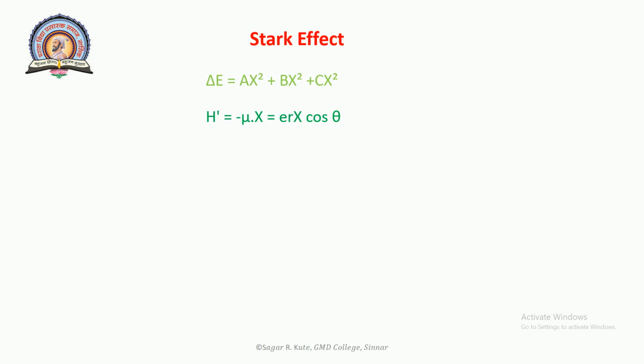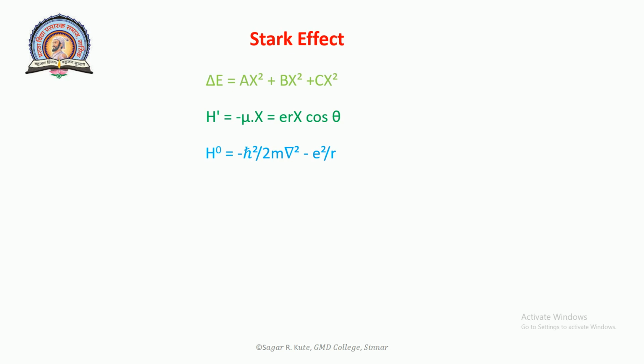Here mu is equal to minus e r, r being the position vector of the electron, and theta is the angle between the vector mu and X. Since the extra energy term is very small, it can be treated as a perturbation of the Hamiltonian H0, which is equal to minus h cross square upon 2m del square minus e square upon r.